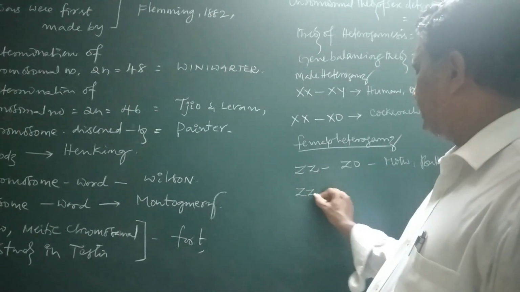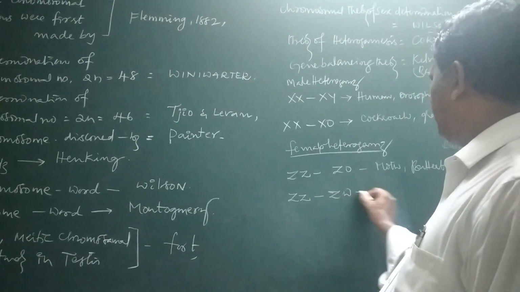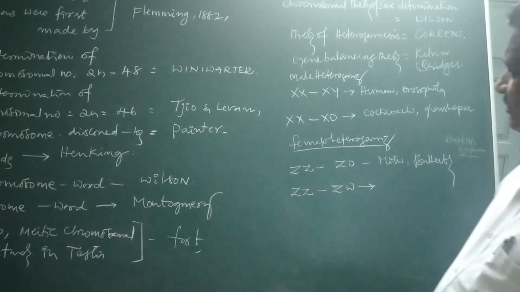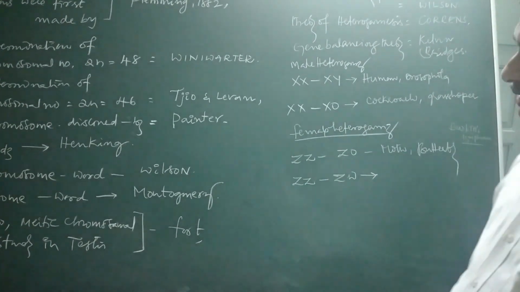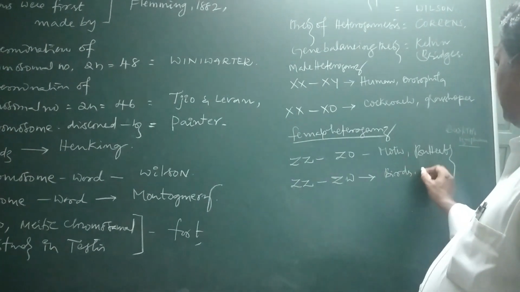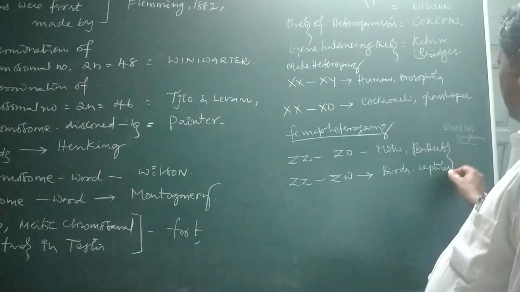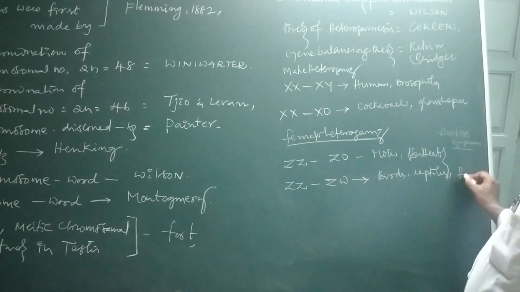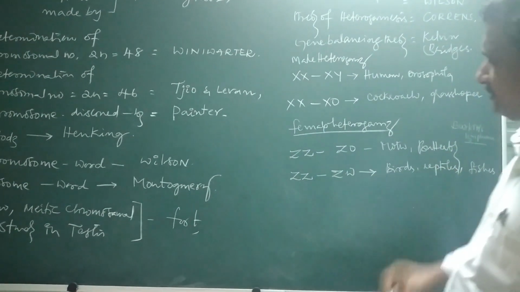And one more, the ZW method of sex determination also comes under female heterogamy. For this, birds, reptiles, and some fishes come as examples.